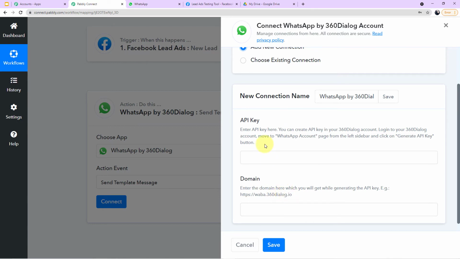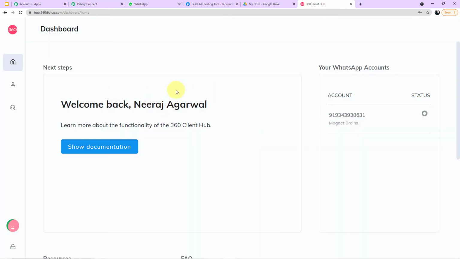Okay, so guys, always follow the description, because when you read the description or the instructions, you will get to know from where you have to get the value or what you have to do in the next step. So let me take you to my account on 360 Dialog first. So guys, as you can see on my screen, this is my account on 360 Dialog.